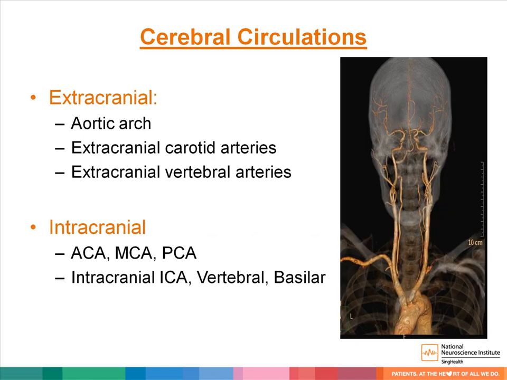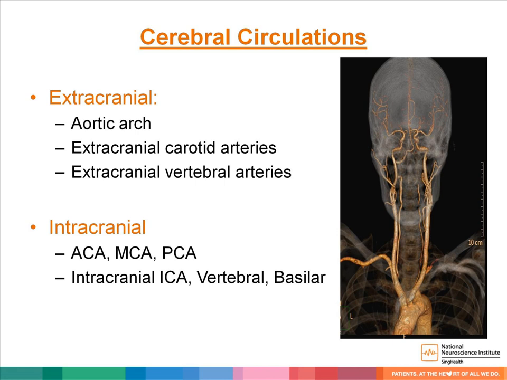I will talk a little bit about cerebral circulation. As we know, we have 2 different divisions in terms of the blood supply to the brain. The first one is extracranial, and the second one is intracranial, or our circle of Willis. Extracranial arteries involve our extracranial carotid arteries as well as vertebral arteries and our arch of aorta.